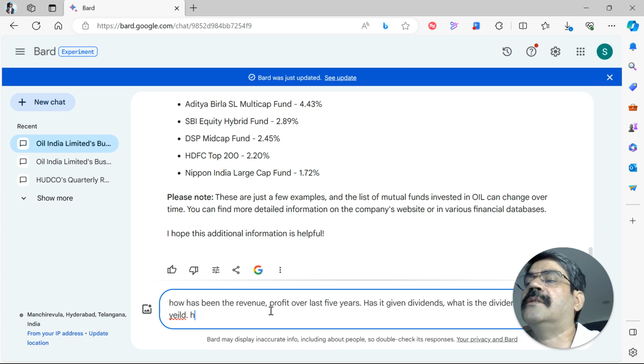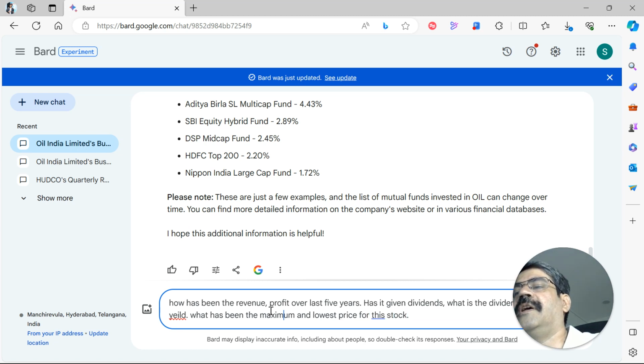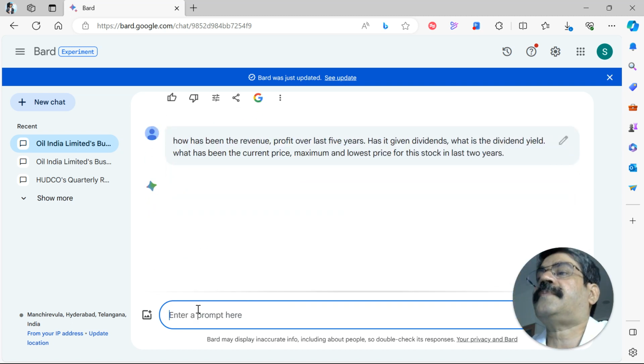I'll also ask what has been the current price, and the maximum and lowest price for this stock in the last 2 years. Let's keep it to the last 2 years, and let's see what it has to tell us. I'll just change the spelling over here, and there you go.